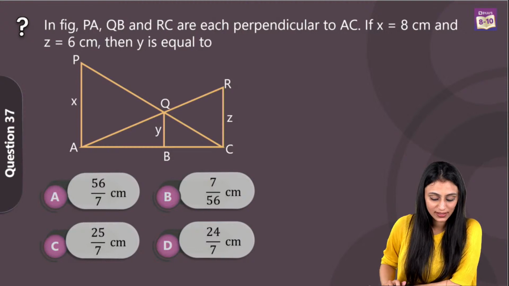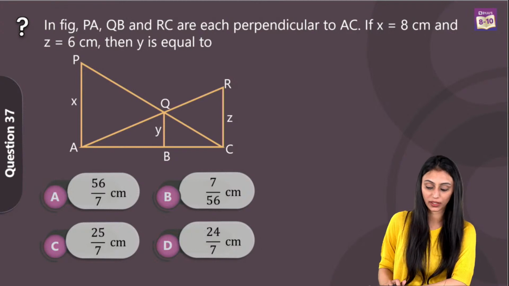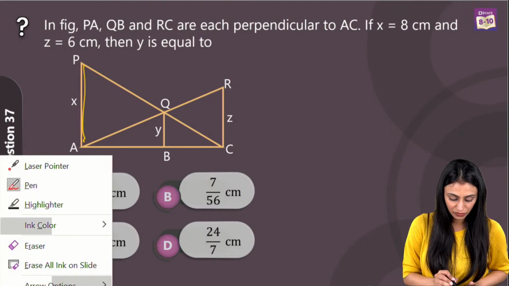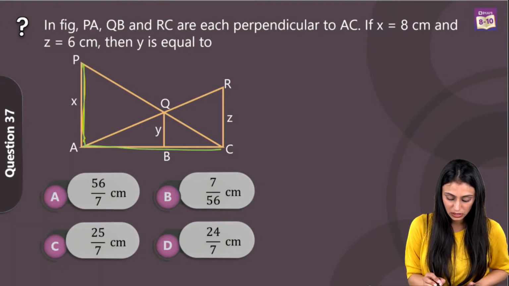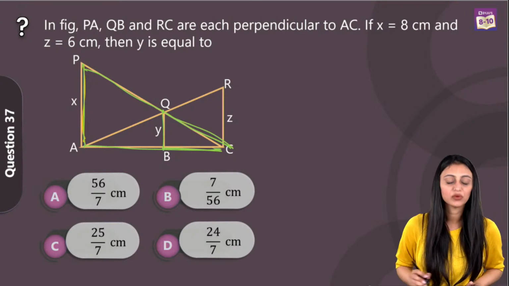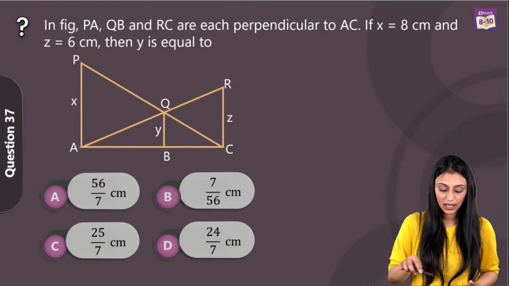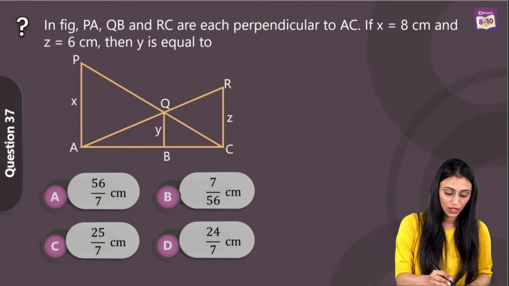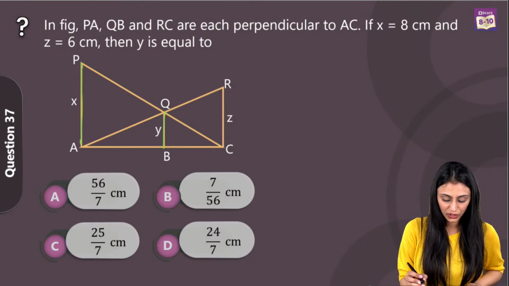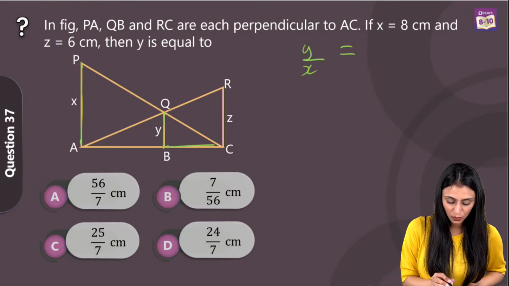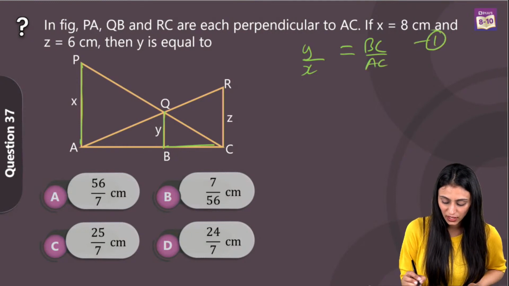So in figure, PA, QB and RC are each perpendicular to AC and X is 8 centimeter, Z is 6 centimeter, then Y is equal to what? So what we will do here is simply we will prove the triangles similar, like we have this triangle PAC first. Let me change the color, this PAC and this QBC. You can prove them similar because these angles are 90 degree, this angle C is common. By AA similarity, triangles are similar. Once triangles are similar, we know that sides are proportional. So this X by Y over here is going to be equals to, or I can write it this way, this Y from this triangle and X from this triangle is going to be equals to BC upon AC, right? That's my equation number 1.